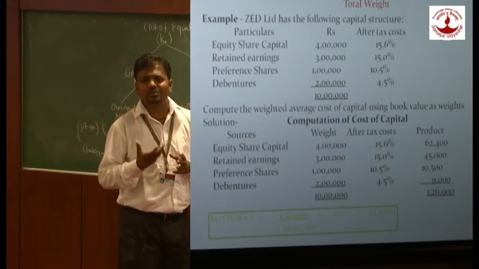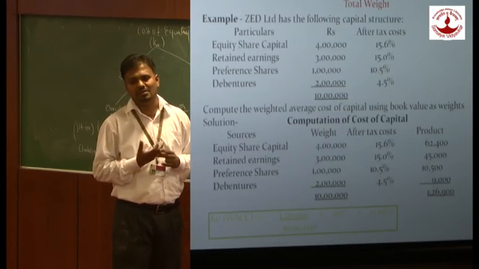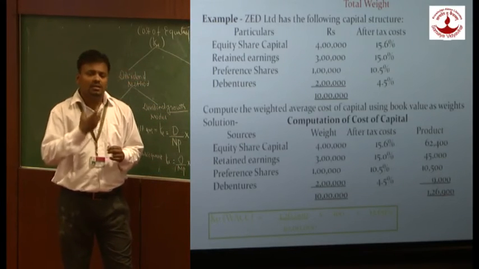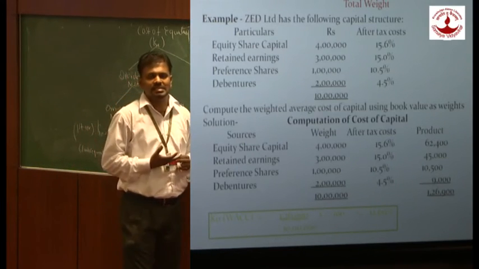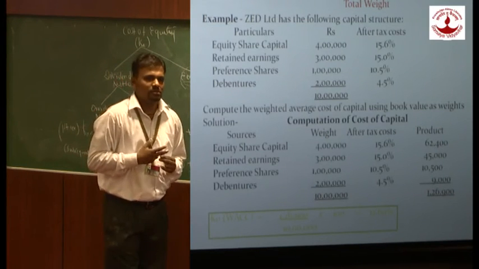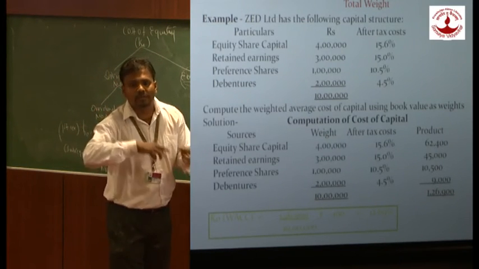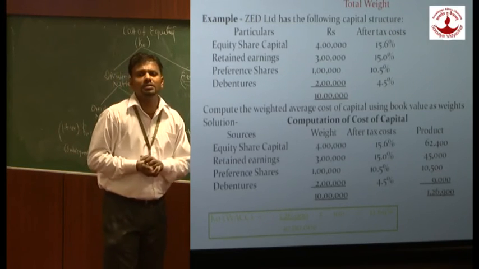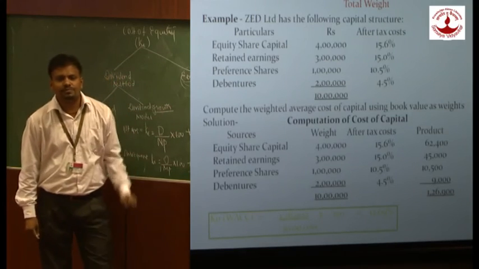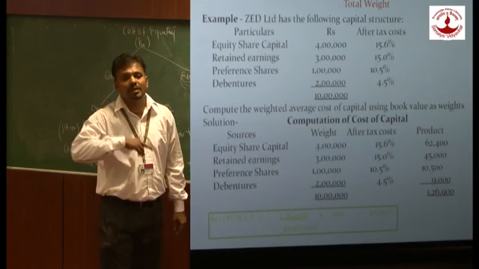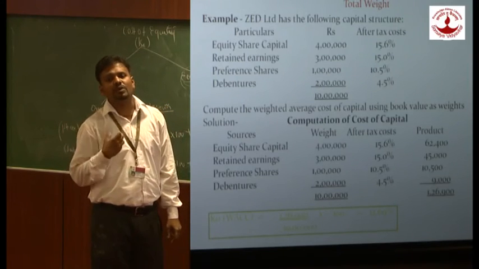Now what is KO? KO is nothing but the overall cost of capital. This KO is calculated only if the company is collecting capital from more than one source, like equity and debentures. So here the capital is collected from two sources, so the company is going to calculate KO. If the company is collecting capital from equity and preference, again the company is going to calculate KO.